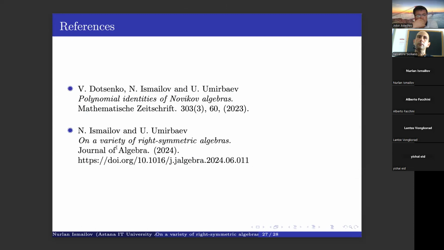These results were published in these two articles. The result about the Specht property for Novikov algebras was obtained in this paper, and the Specht property for right-symmetric algebras was obtained in this paper.